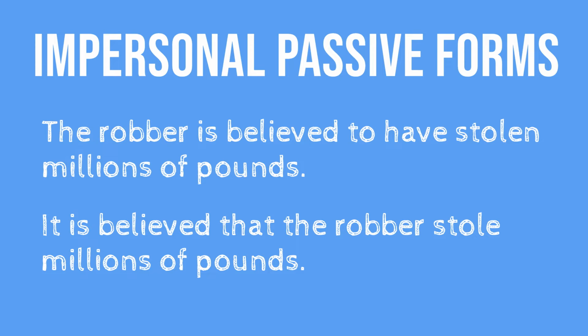We sometimes call these forms impersonal because it isn't apparent who is doing the activity of the verb. In these examples, we are told that he is believed to have stolen millions of pounds, or that it is believed that he stole millions of pounds. But it isn't stated or apparent exactly who believes this. Sometimes these forms don't translate well into other languages, especially when these languages have distinct impersonal forms which make this type of sentence unnecessary.